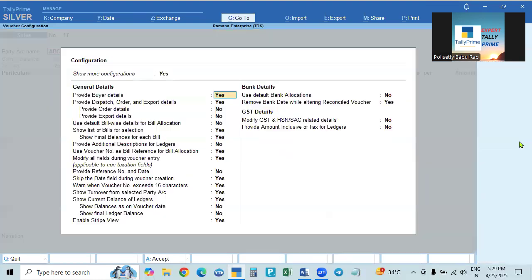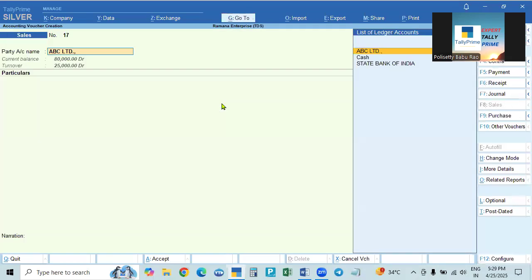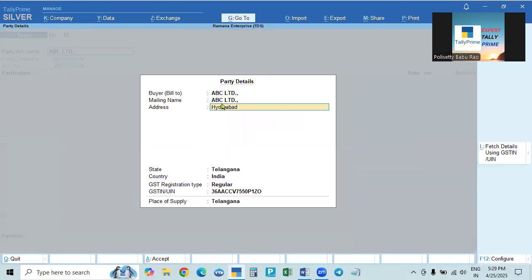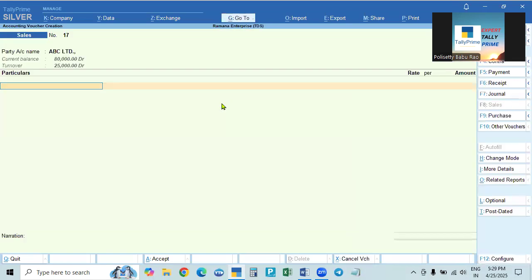That is why in this case, remember this is provide dispatch details, that is the first one. Order details is second one, and export third one. First one is dispatch details. Make it no. So in this case, there will be no dispatch details, directly party details. So ABC Limited and all the details are given.